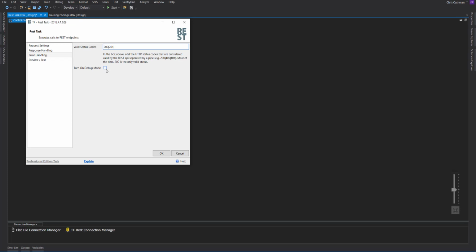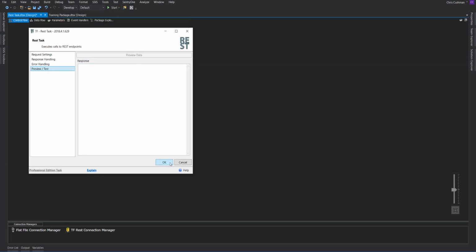There's also a debug mode, which will show you a lot more information in the Execution Results tab or the Output tab. You can also preview the response. In this example, I'm going to show you how to pull an access token from an endpoint and use that as a subsequent call for your REST source.